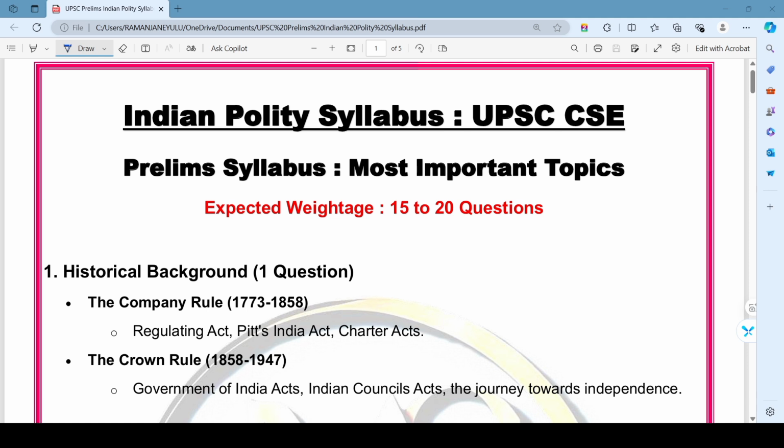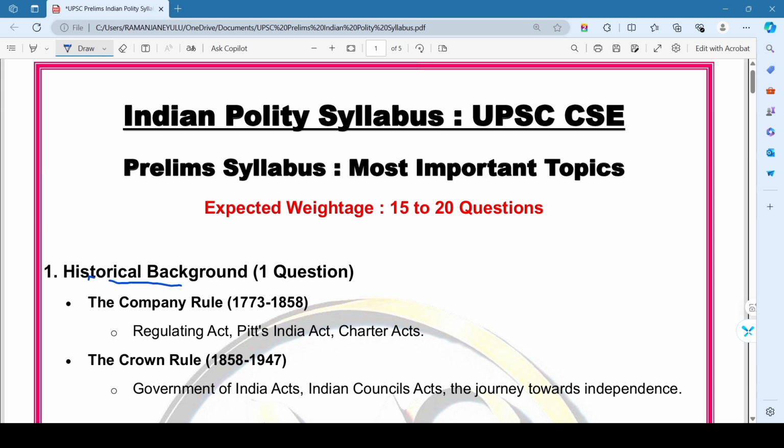Understanding these topics is crucial for scoring well. Here I am highlighting that this analysis is based on the last 5 years' exam papers. So without any further delay, let's get started. Let's begin with the first chapter.